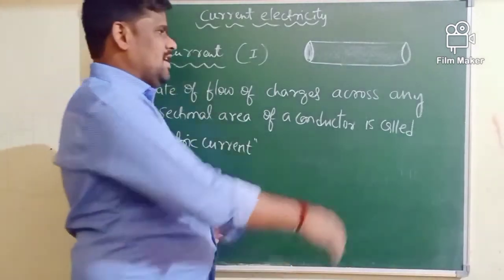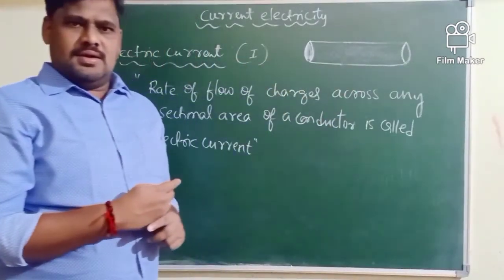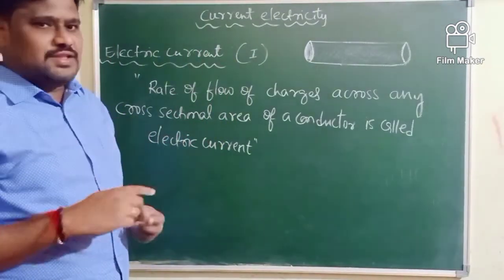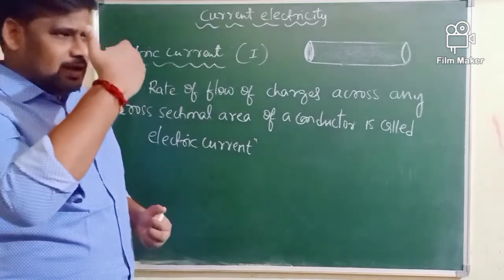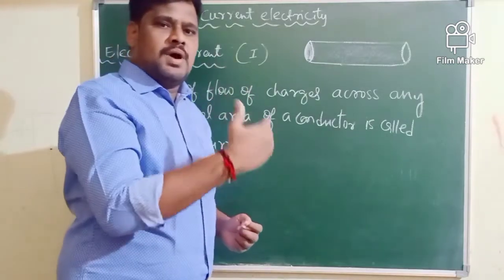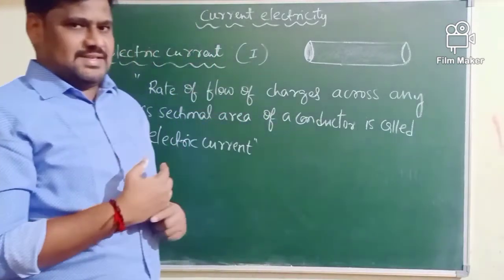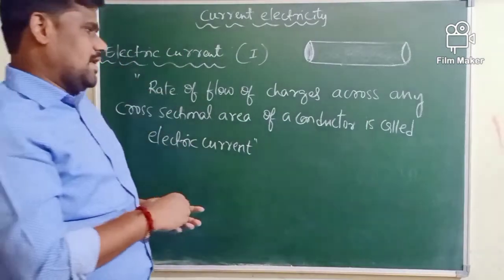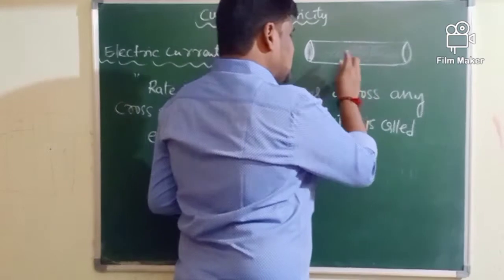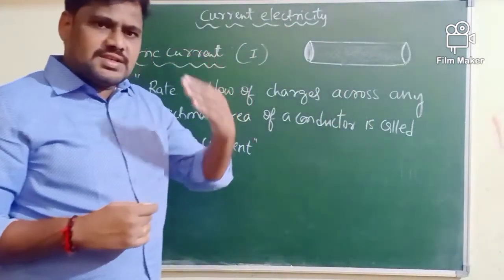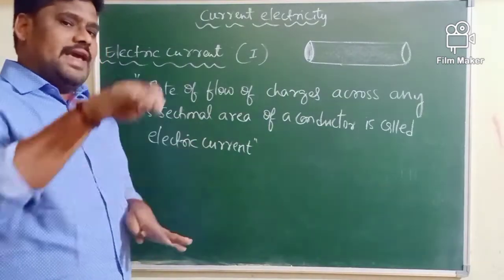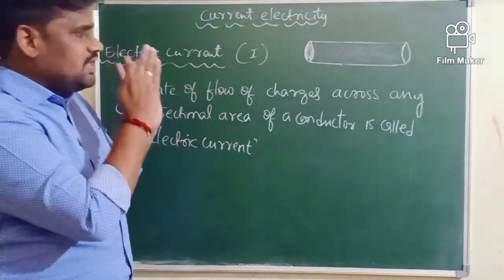Just imagine the conductor is like a cucumber. So cut that cucumber into a number of circular slices. Okay. Each slice of that cucumber, whatever the area we have, that area of each is